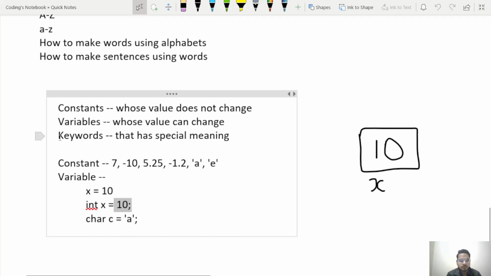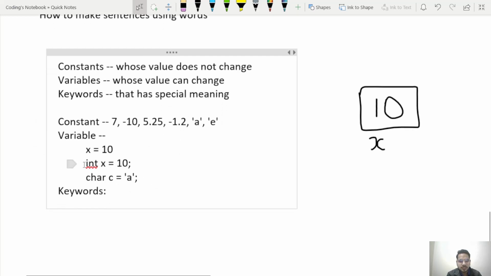Now one more thing is remaining, keywords. So what are keywords? As I told you, a keyword has some special meaning. Now this int and char, these are nothing but my keywords. Examples: int, char. These contain some special meaning. What is the special meaning of int? It says that this x will hold a value of type integer. What is the special meaning of char? It says that c will hold a value of type character. So these are conveying some special meaning, that's why we call them keywords.